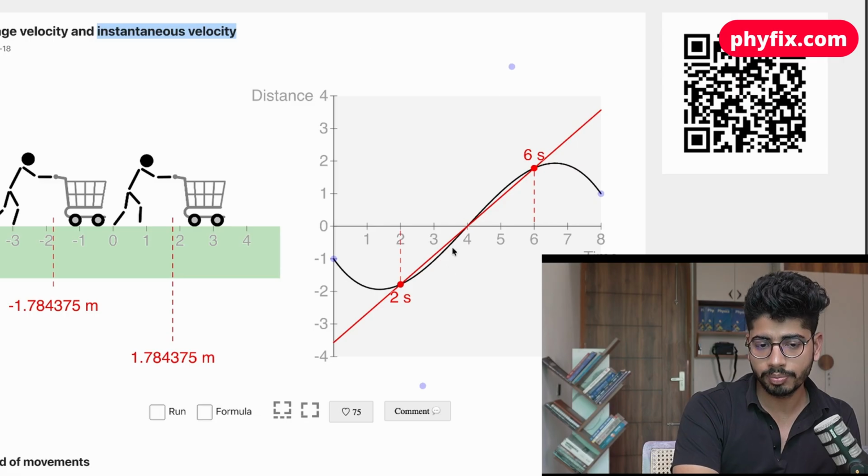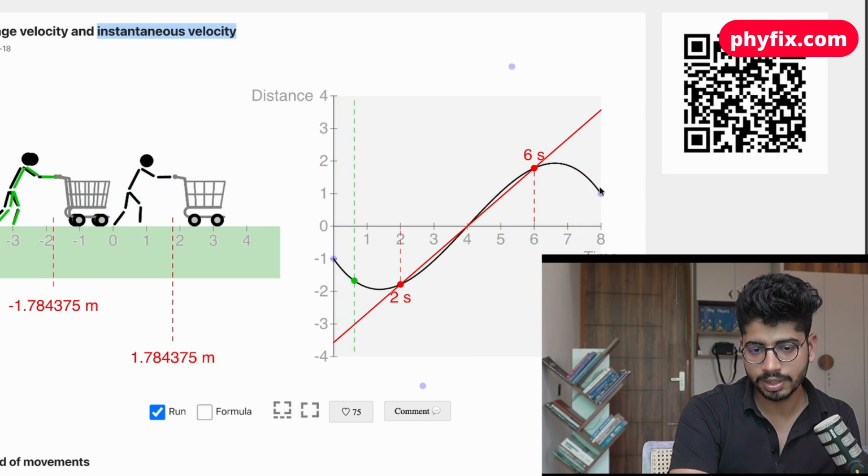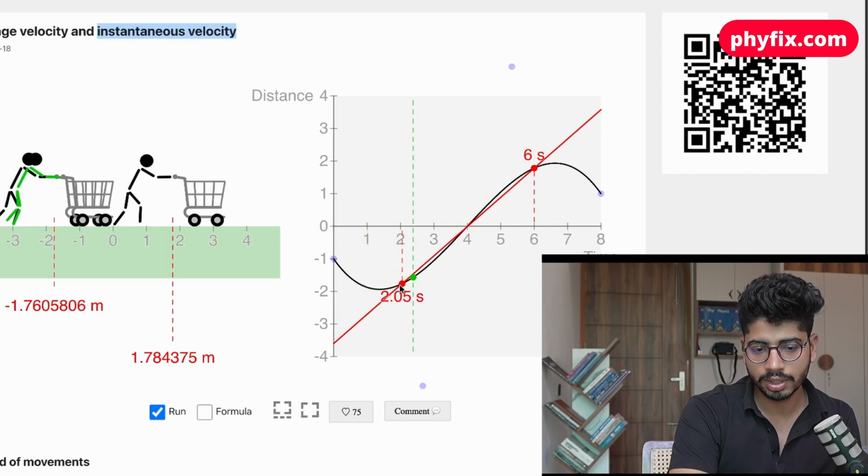So on a graph paper, how are we going to do that? You can understand by this simulation. So let me play it. Just see, before, the displacement is negative, and now the displacement is becoming positive as it comes here. Now at 6 seconds, it reaches the maximum displacement, and then it comes back. So the displacement is decreasing eventually if you see it carefully. So this is the actual path that is traveled.